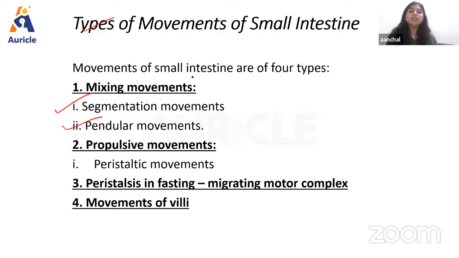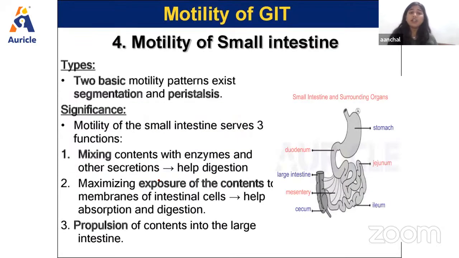Basically, mixing means mixing of juices with the food, right? Then for propulsive movements, we have peristalsis. Propulsive means to move the food in the anterograde direction, in the forward direction, right? Then in peristalsis and fasting, we have the migrating motor complex. Basically this is a sweeper movement, right? Then the movement of villi, which is responsible for the absorption of food. So in this movement, there will be absorption of food, right? Talking in detail, we have motility of the small intestine. As we have discussed, two basic motility patterns exist.